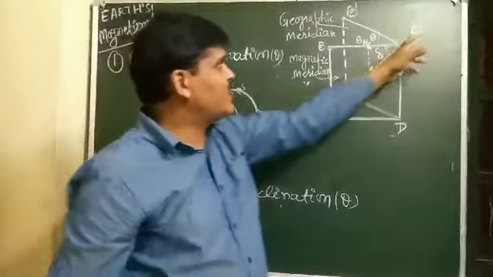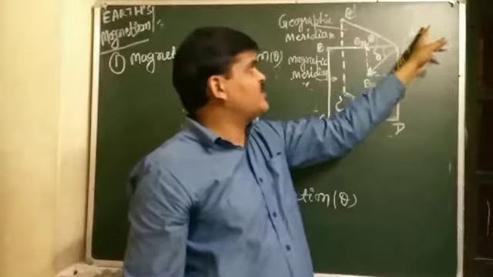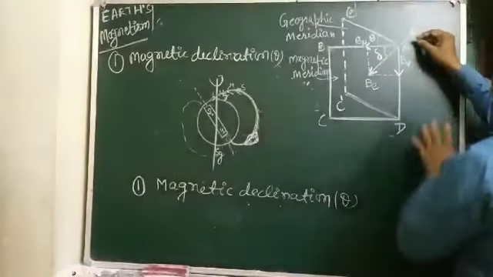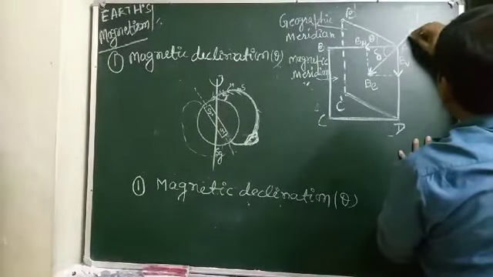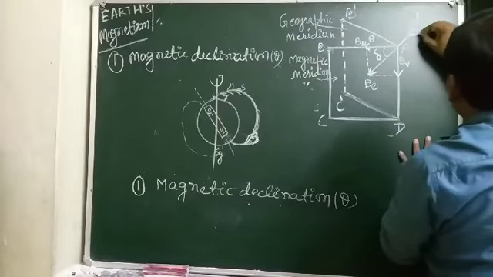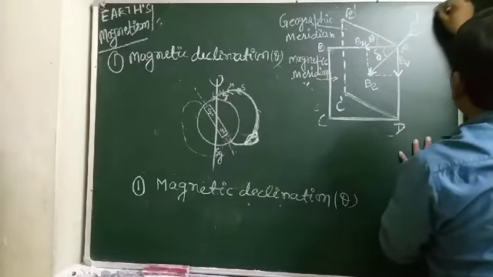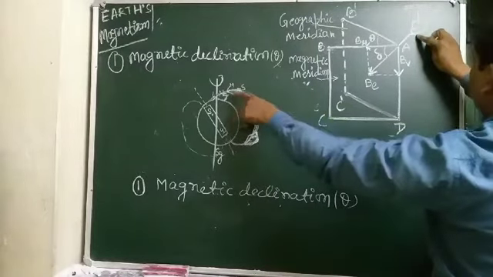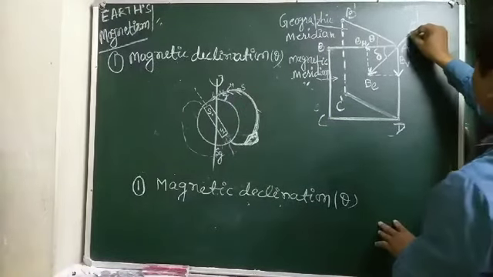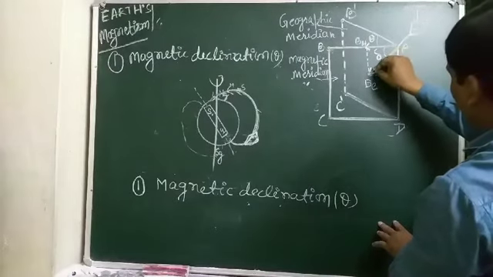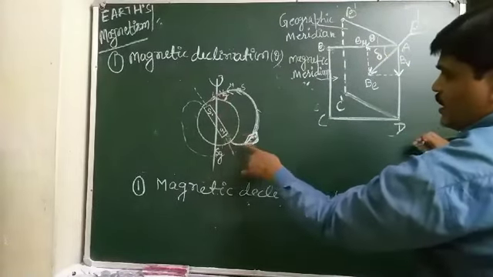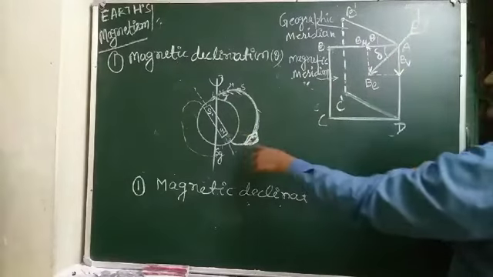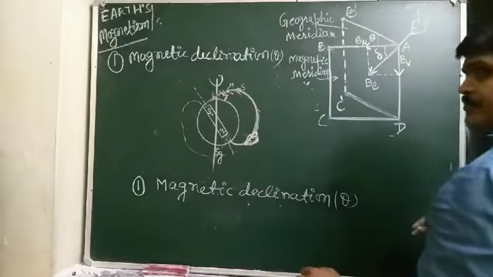That is the Earth's magnetic field. Here a bar magnet is suspended, as in this diagram, and its north pole shows the total intensity of the Earth's magnetic field, because the north pole of a bar magnet shows the direction of the magnetic field.